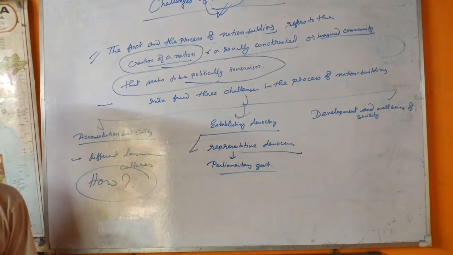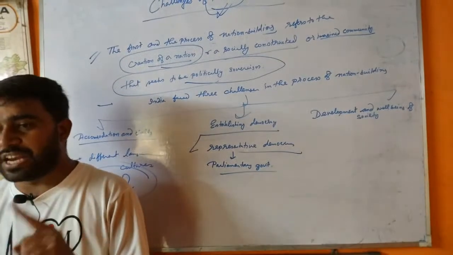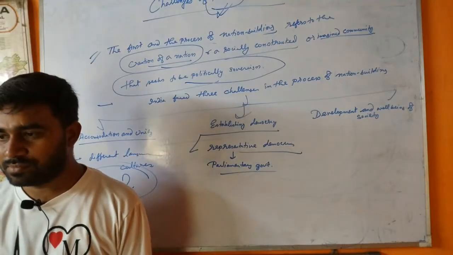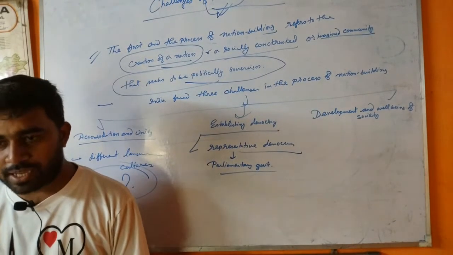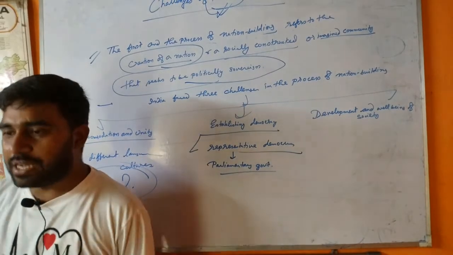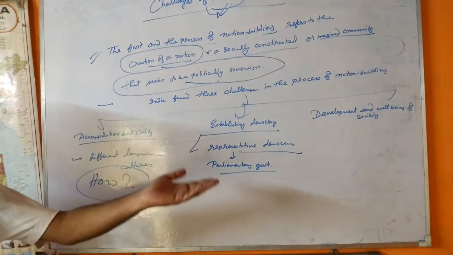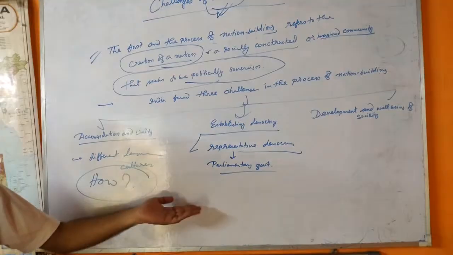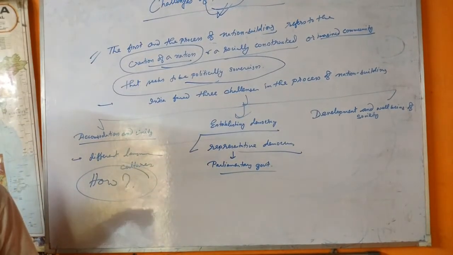But in the presidential form of government, the head of state and head of government are the same person, the president or the monarch. Okay, in India there is a parliamentary form of government. In Britain there is a parliamentary form of government, but in America there is a presidential form of government. So the challenge is here: you can understand these features ensure that political competition would take place in a democratic framework.